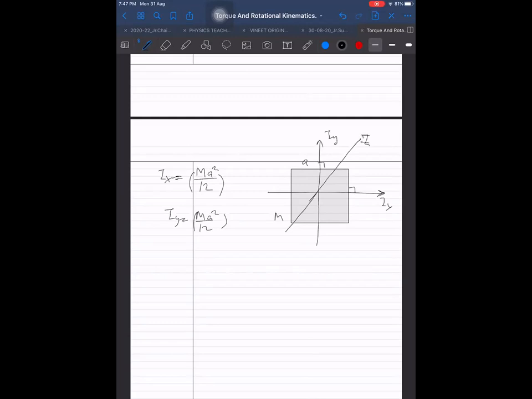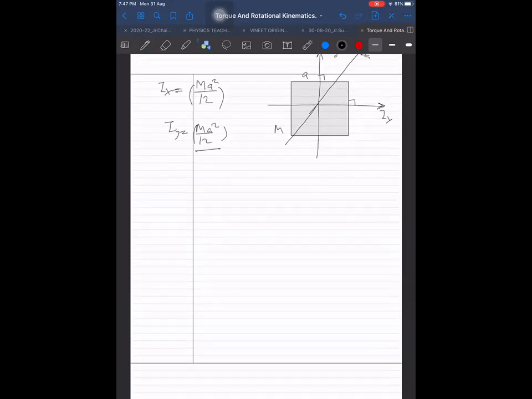MA square by 12 only. Again, MA square by 12 only. Is it not interesting? Very interesting.